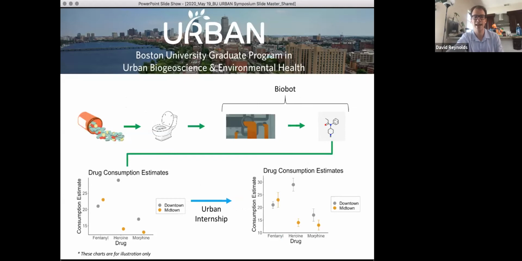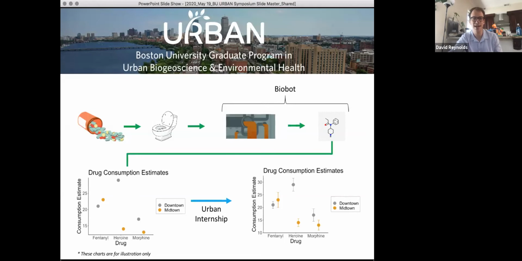That is illustrated on this slide. Starting from the top left, we have some illicit drugs that are consumed by people and excreted through toilets into the sewage system, where Biobot collects samples of wastewater and produces data. Biobot data consists of counts of analytes that can be uniquely associated with various illicit drugs.